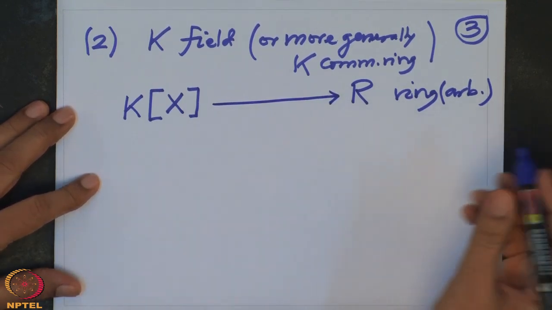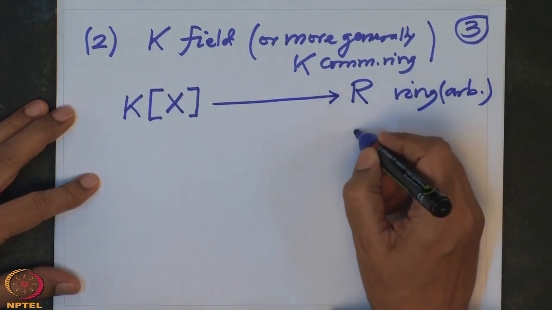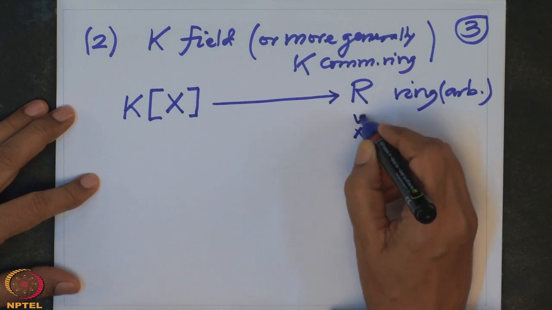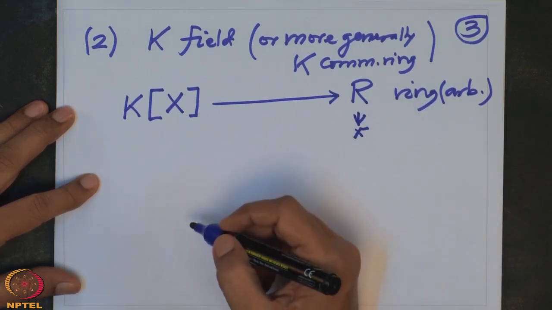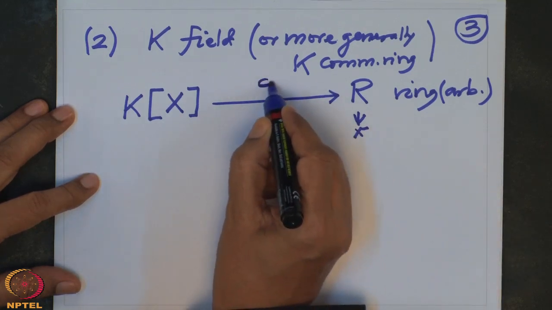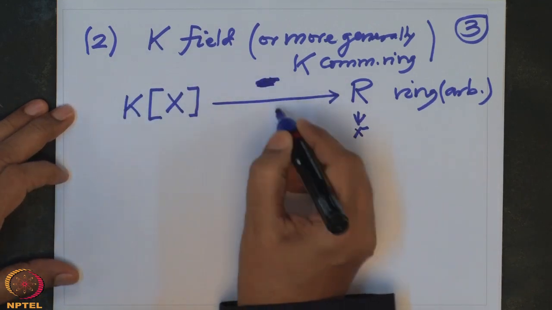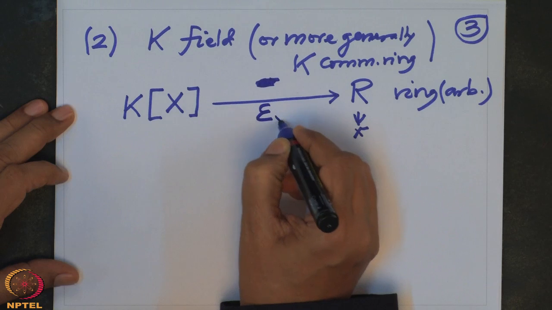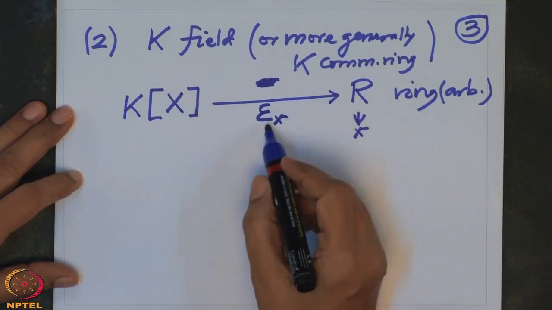So, whenever I have an element small x in R, I am going to give a ring homomorphism corresponding to this small x. So I am going to denote it by E of small x.